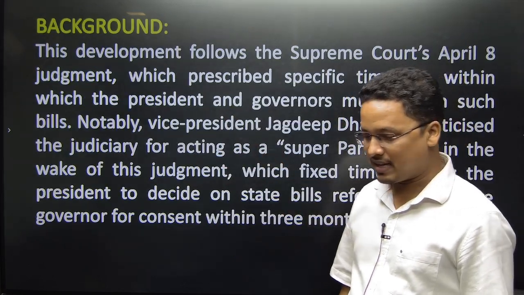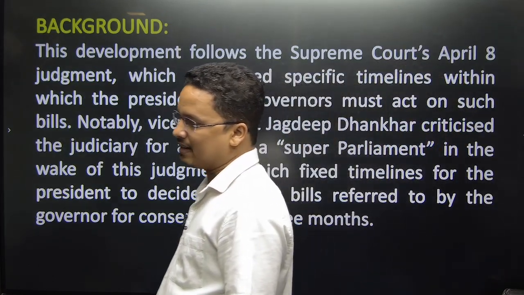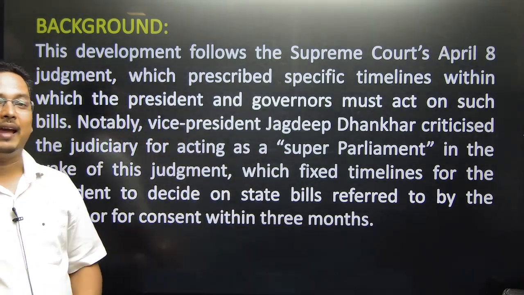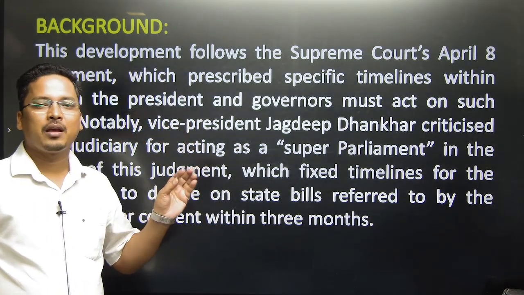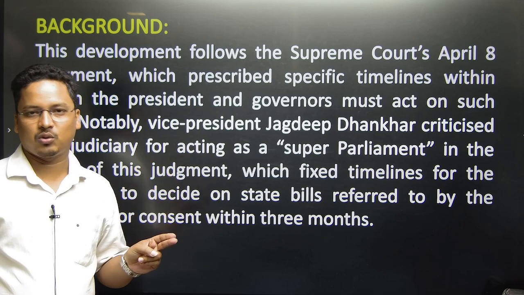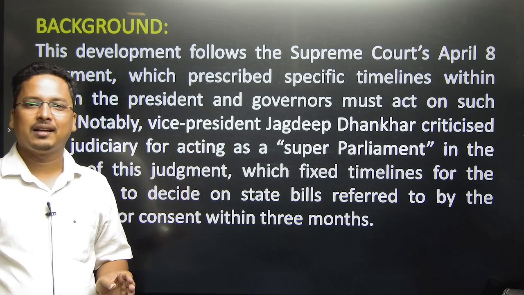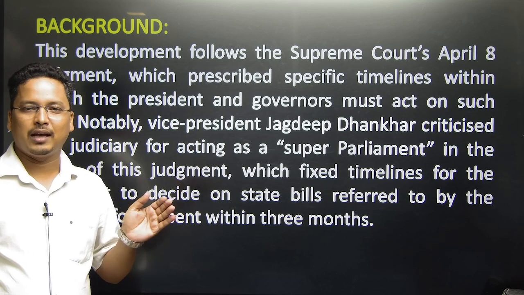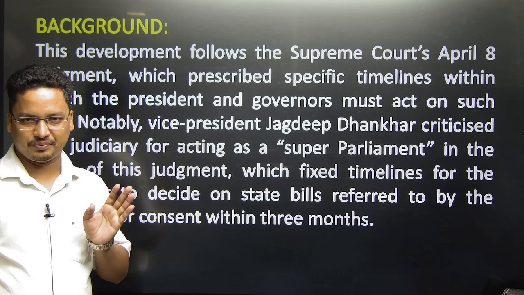The background is that, as everybody is aware, it was in the month of April. On the 8th of April, two judges of the Supreme Court said that within 3 months the President and the Governor have to assent to the bill.